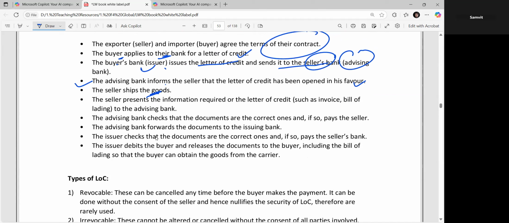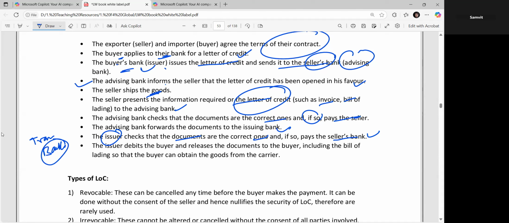The seller presents the information required by the letter of credit, such as the invoice or the bill of lading, to the advising bank. The advising bank checks the documentation, and if it is correct, pays the seller. In that case the advising bank forwards the documentation to the issuing bank, basically the one in the buyer's bank, which will check the documentation, and if it is correct, the payment will be made to the seller's bank. You can see the transfer of the money is basically taking place between the banks, between the buyer's bank and the seller's bank, because ultimately the buyer and seller can go from there.